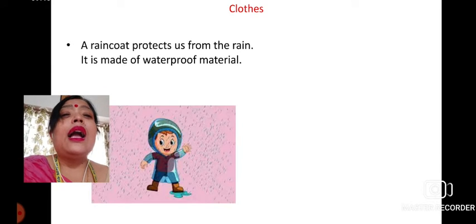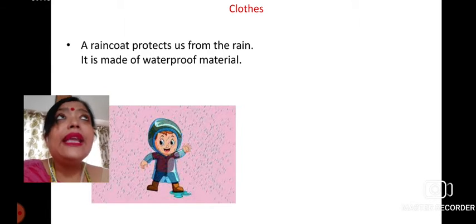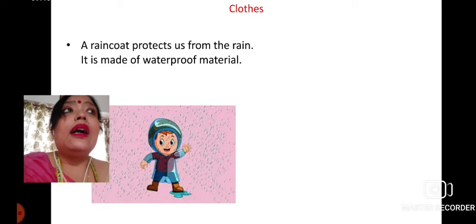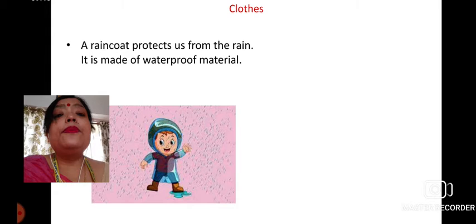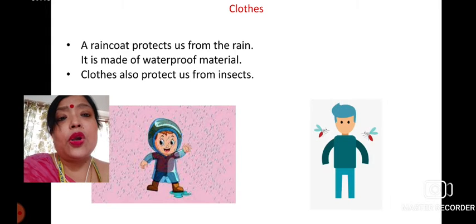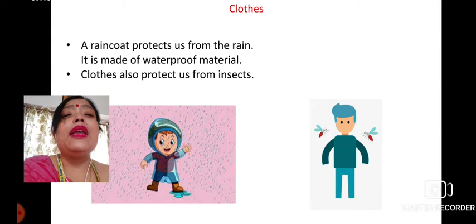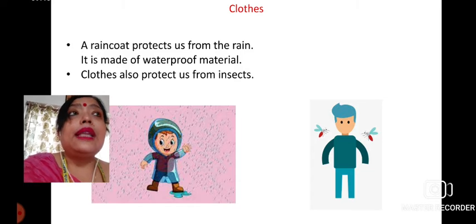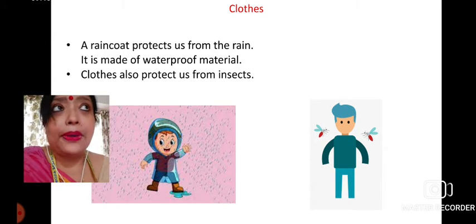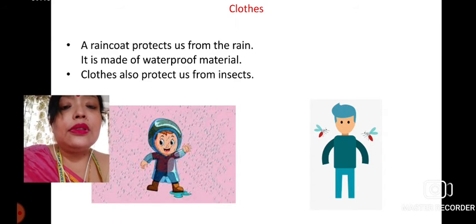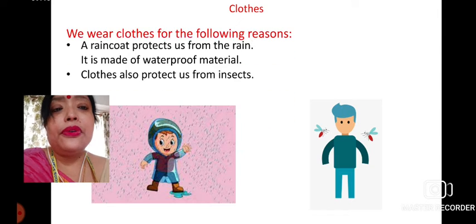Okay, and also the raincoat, that is a waterproof material, has to be worn during the monsoon time, because that will help us, the way we use an umbrella. So these things help save us from the rain.